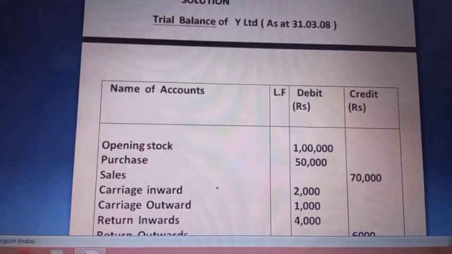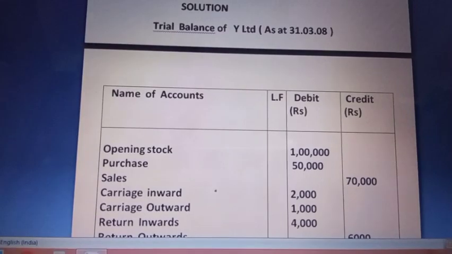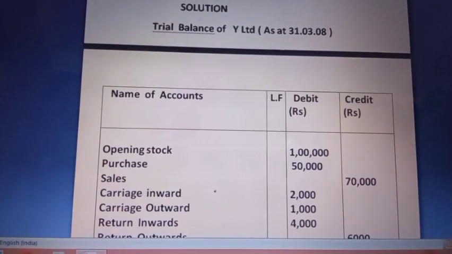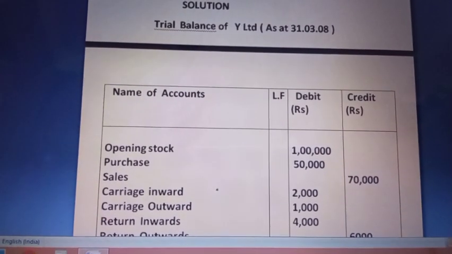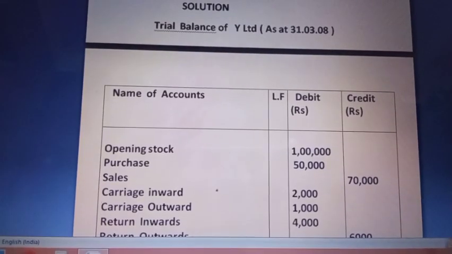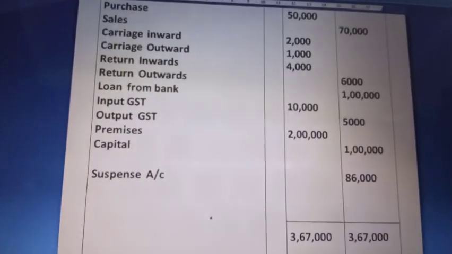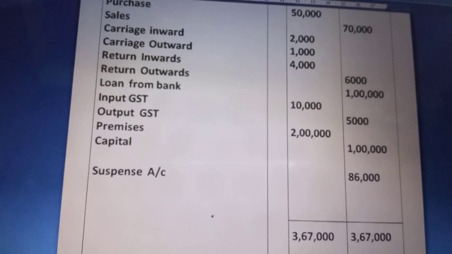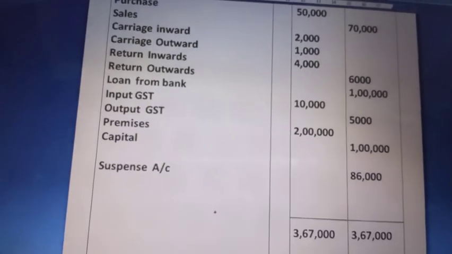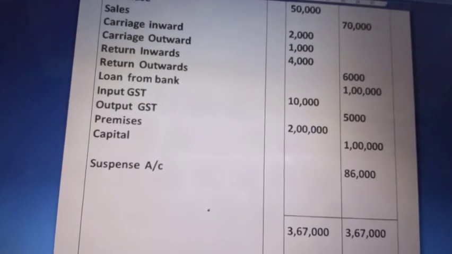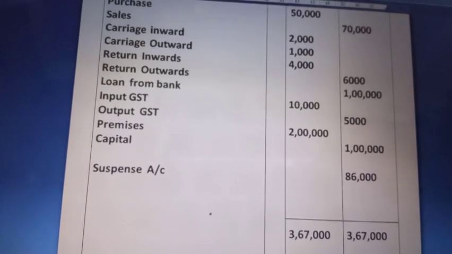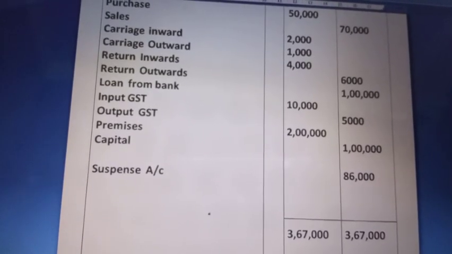First of all, we start with the opening stock. It is on the debit side. Purchases debit, sales credit, carriage inward and outward both debit, return inwards debit, return outwards credit, loan from bank credit, input GST debit, output GST credit, premises debit, capital credit.